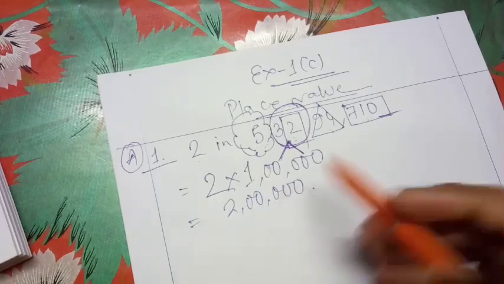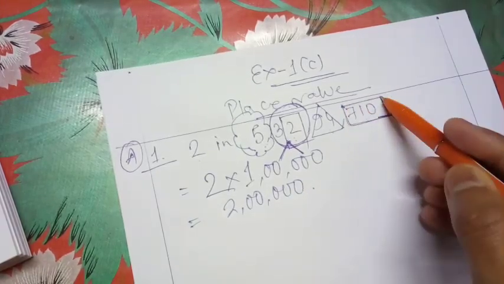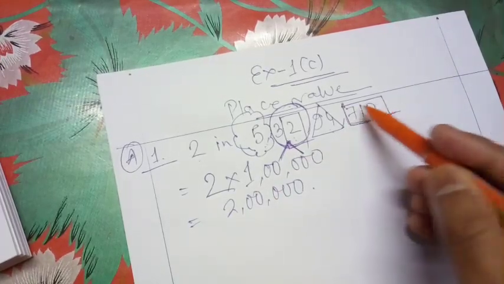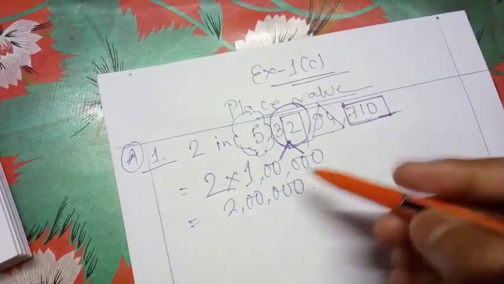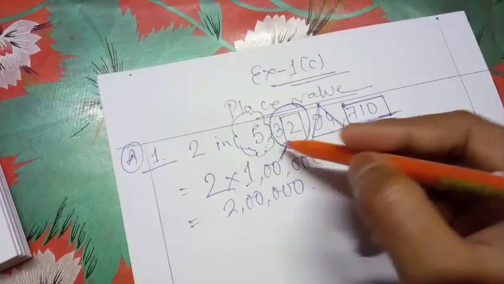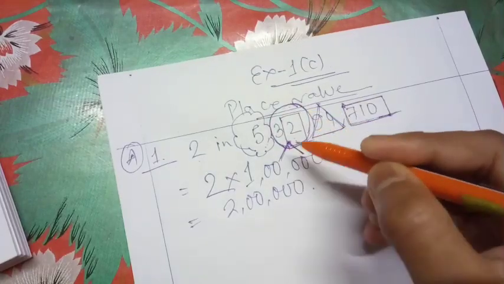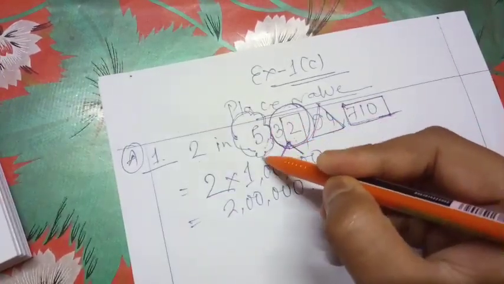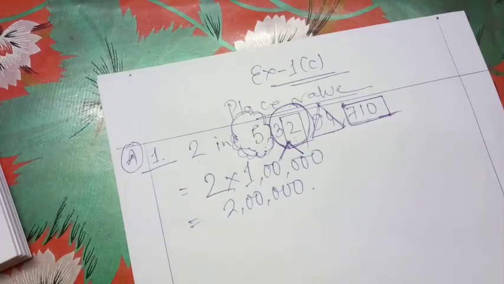Again let me discuss. At first you have to find out the group. The first one is our group of ones. Next one is our group of thousand. Next we have our group of lakh, and then we have our group of crores. So try to locate the group at first and then you can find out the exact location of the given figure.